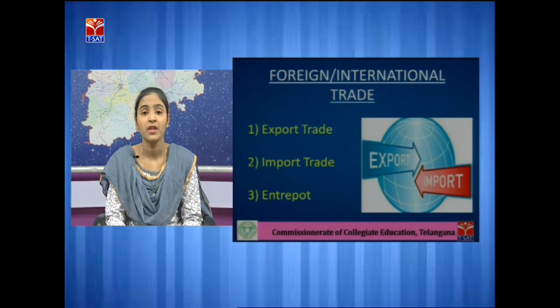Entrepot trade means when we import goods from one country and export the same goods to another country, it is called entrepot trade. It is also called re-export trade, meaning we are exporting the same goods to another country. Example of entrepot trade is we are buying diamonds from Australia and selling the same diamonds to America. So it is called an entrepot trade.